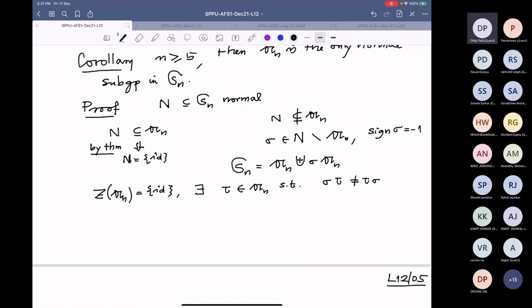So this condition means the commutator tau sigma tau inverse sigma inverse.